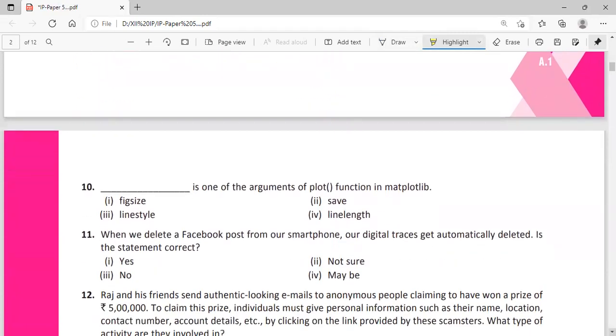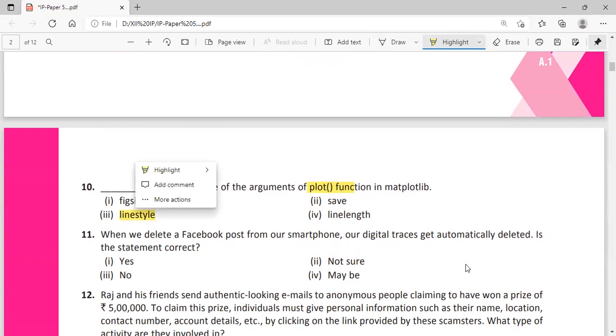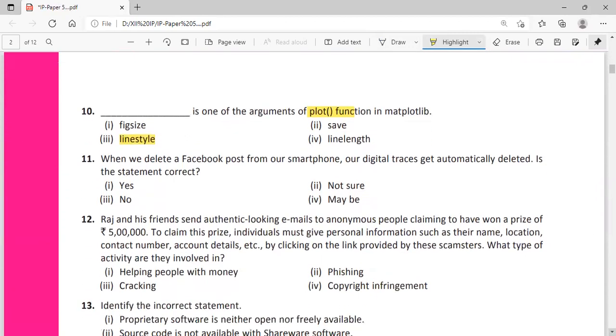Question number 10. Dash is one of the arguments of the plot function in matplotlib: fixed size, save, line style, and line length. For the plot function, we have line style as the argument to give the style to your line. Question number 11. When we delete a Facebook post from our smartphone, our digital traces get automatically deleted. Is the statement correct? No, because you know that digital footprints are stored permanently. They will not be deleted.